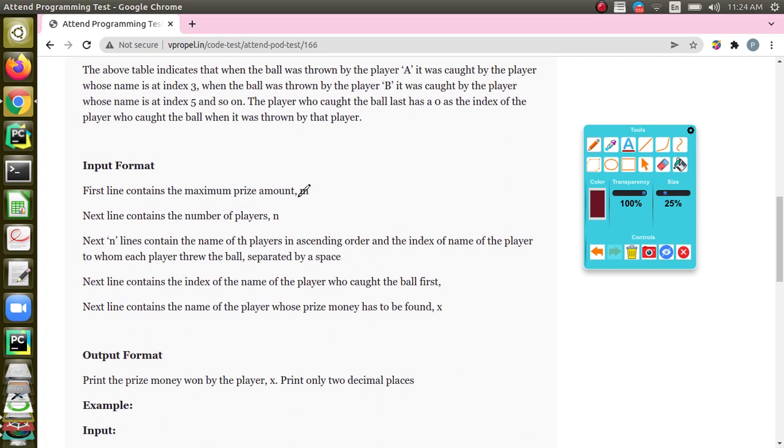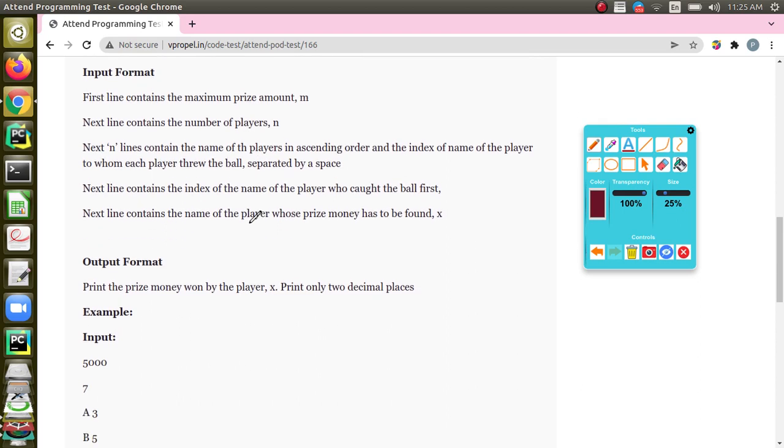First line contains the maximum price amount, and the next line will contain the number of players. Next n lines will contain the name of the players in ascending order as it is given in the example, separated by a space. This is the name, and then the index will be given with a space, right?